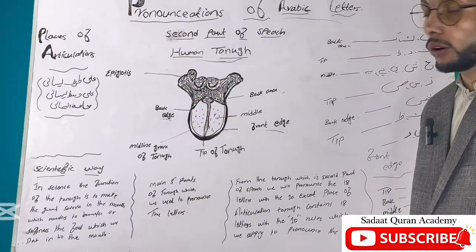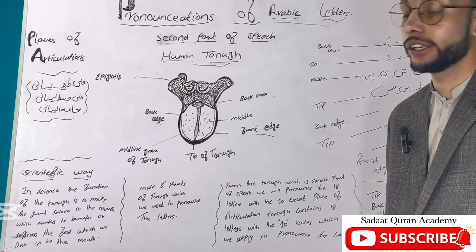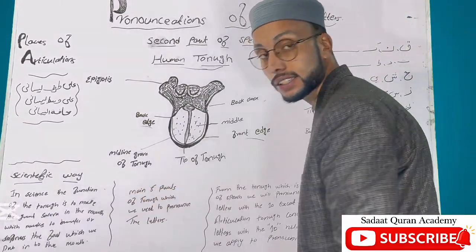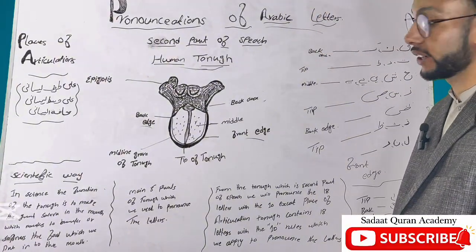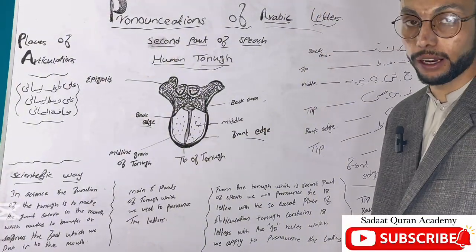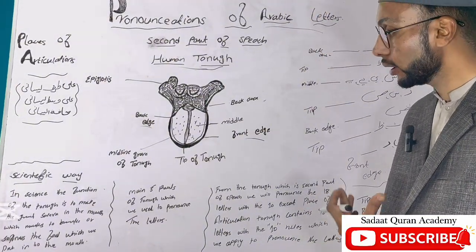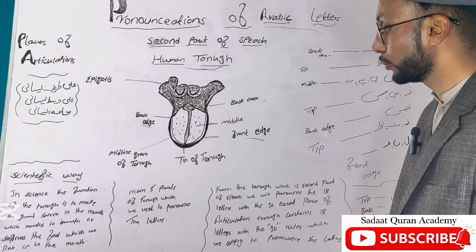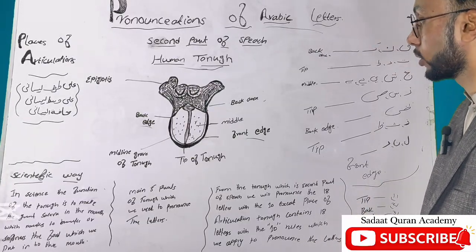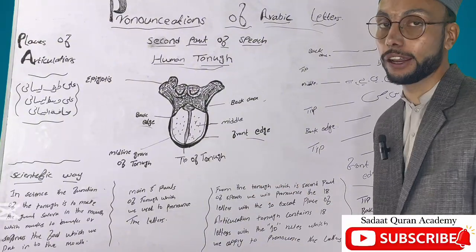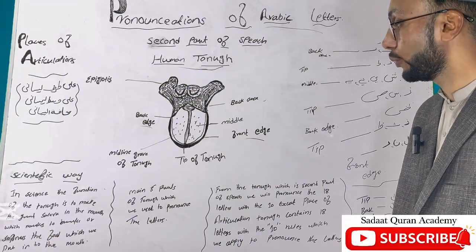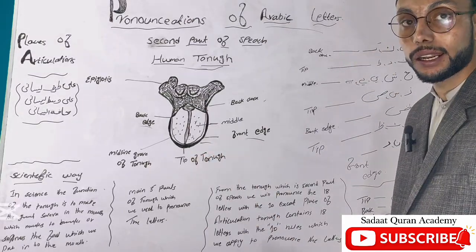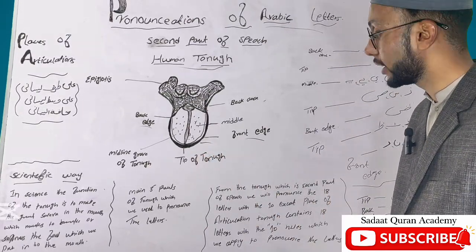What is the main function of the tongue in the human body? Scientifically, the function of the tongue in the human body is to make saliva, to make the food soft and juicy when we put it in our mouth. Now we come to the language and reading side: how to use the tongue in reading to pronounce the different letters.